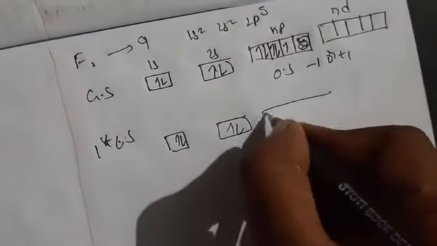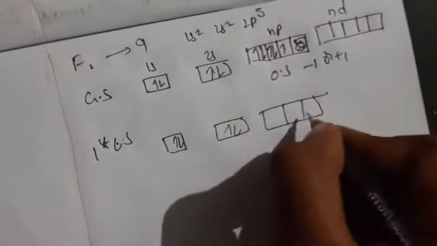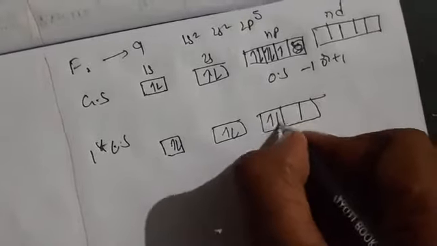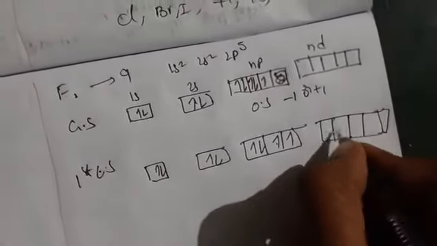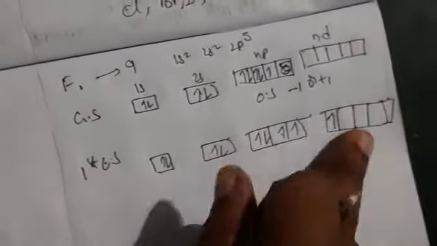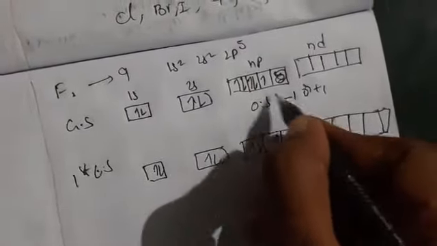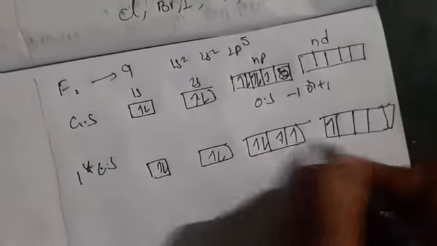This is ns, np. From this, the electron is going to jump to the d orbital. By this we can say +1 or -1 in the ground state, and here we have +3 oxidation state.